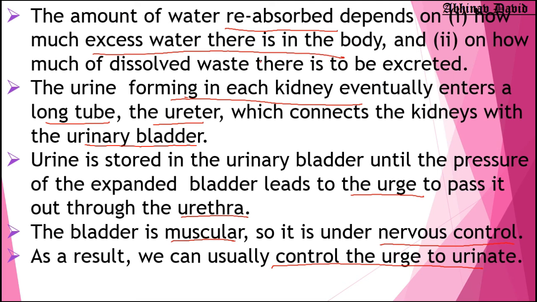And the second point is how much dissolved waste is there to be excreted. How much dissolved waste we have to release. If there is more waste, more water is used. It is like when we wash our clothes at home. If they are more dirty, we use more water to clean them. If they are less dirty, we use less water. Like that, if there is more dissolved waste, then more water will be excreted. Less waste, then less water will be excreted.